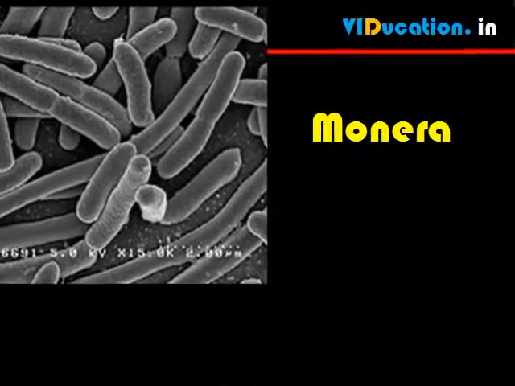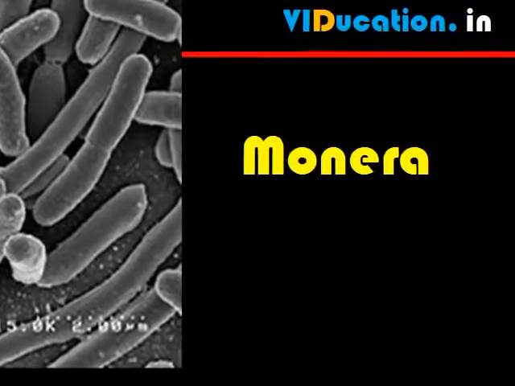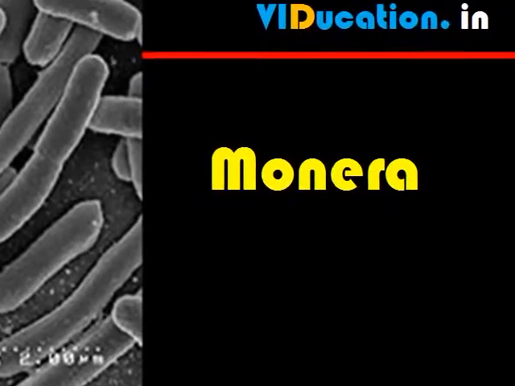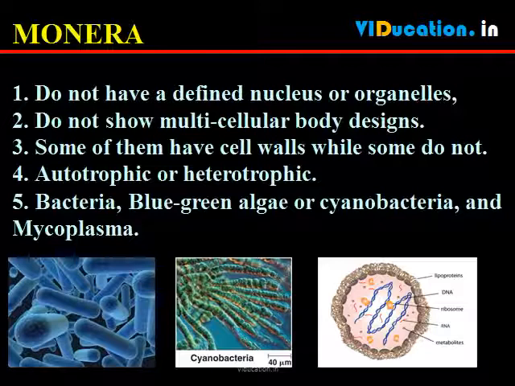Kingdom Monera. Monera is a kingdom that contains unicellular organisms without a nucleus, i.e., a prokaryotic cell organization such as bacteria. These organisms do not have a defined nucleus or organelles, nor do any of them show multicellular body designs. On the other hand, they show diversity based on many other characteristics. Some of them have cell walls while some do not.